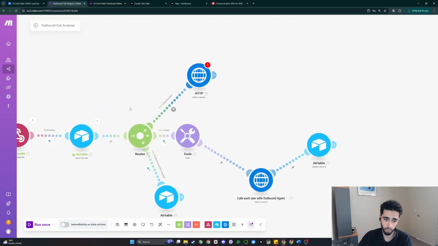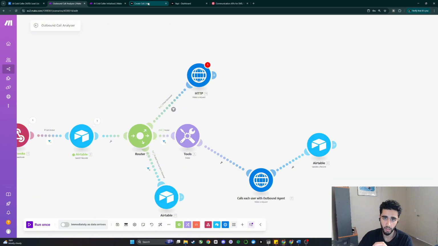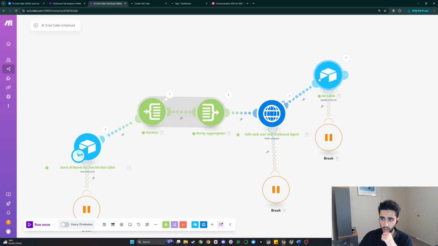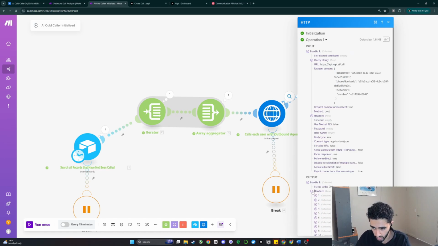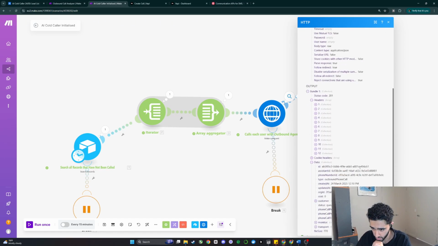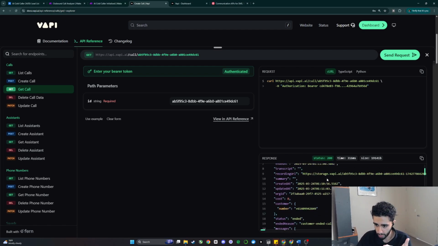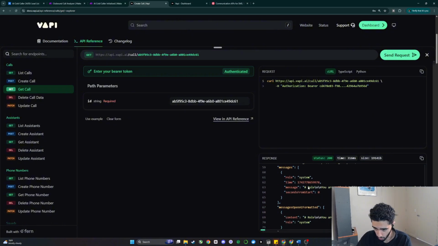And this call ID is important because we're going to need the call ID in order to make a HTTP request to Vapi. And this HTTP request is going to be getting the call. So that call ID that we had, if we want to grab it again, what we can do is go back into here, go into our call ID. We can grab our call ID. We can't grab our call ID like that. We're going to have to grab our call ID from here. So it's probably in the data. We can go call ID, copy that. Then we can go back into here and do that. We can send a request. And now what should happen is we should be able to grab the transcripts. Hopefully. That's what I'm hoping for here.